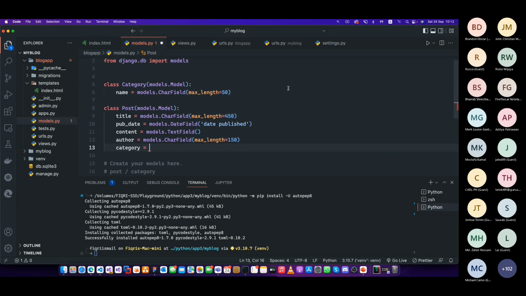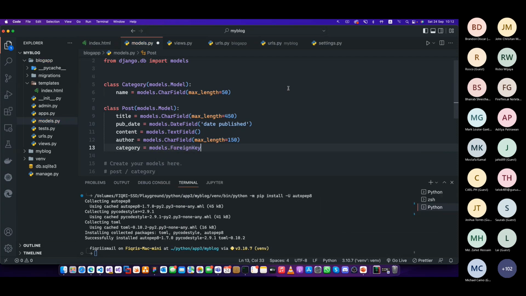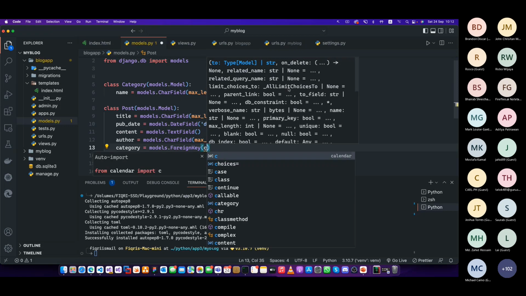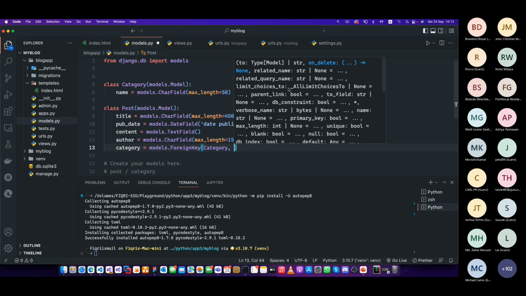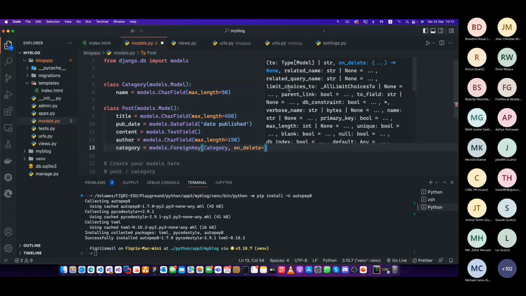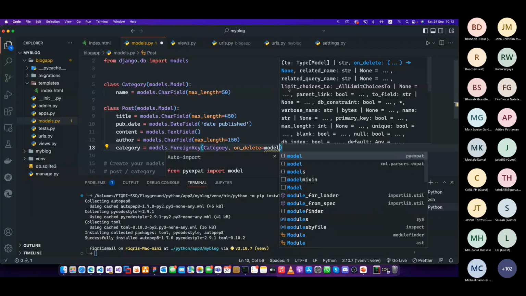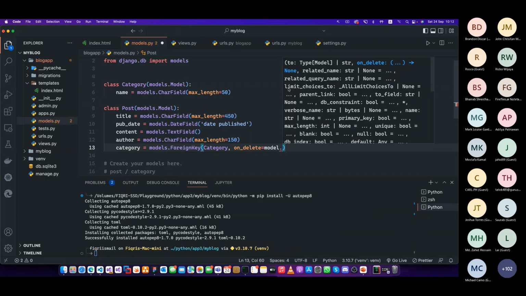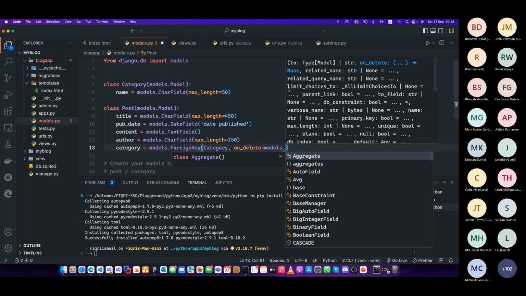I'm going to say models dot foreign key. Now what is the foreign key? That's a category, comma, and then you have to say on delete. What should happen? Whatever it is, it should be deleted when you delete this category. Whatever the post, let's say models dot cascade.